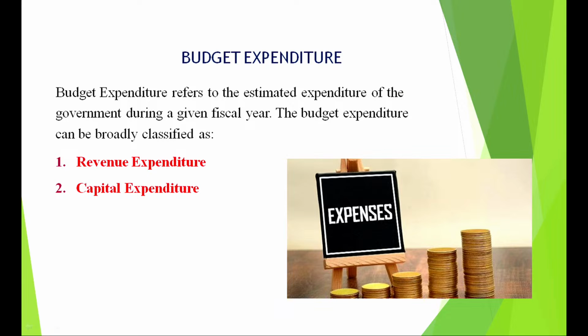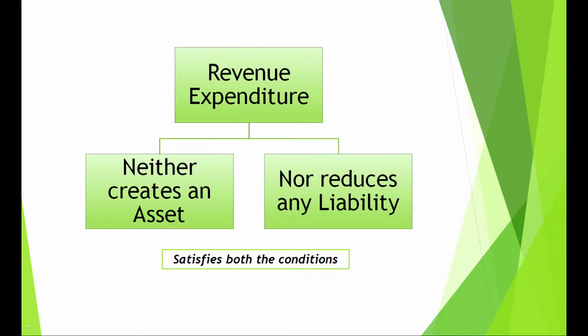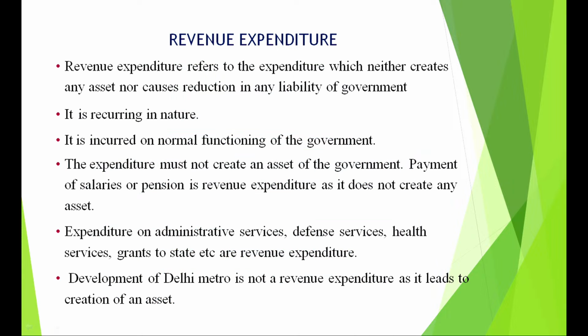Now I come to budget expenditure. Budget expenditure is revenue expenditure and capital expenditure. What is revenue expenditure? Neither does it create an asset nor does it reduce any liability. So revenue expenditure is again recurring. It is on the normal functioning of the government.